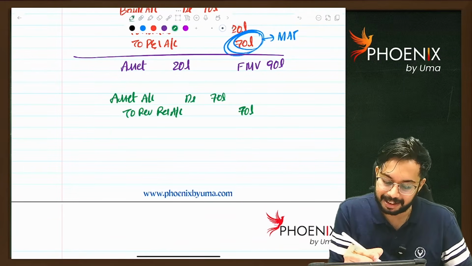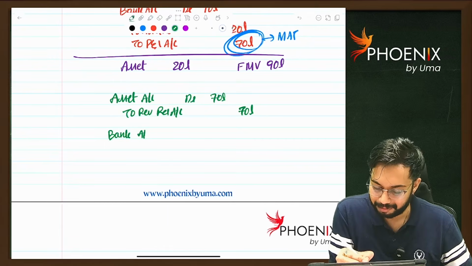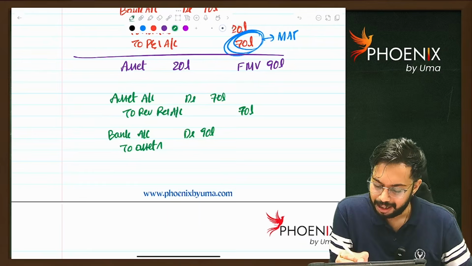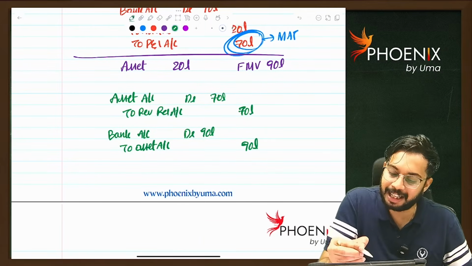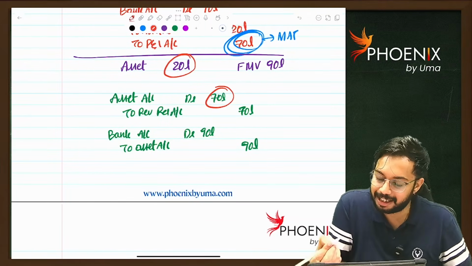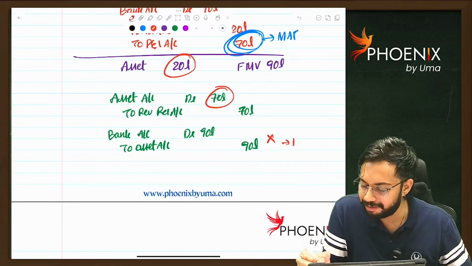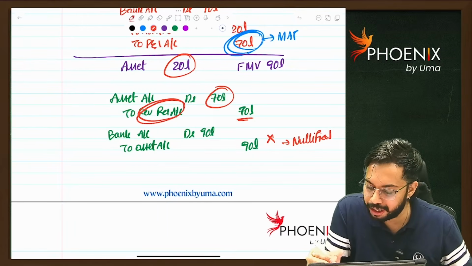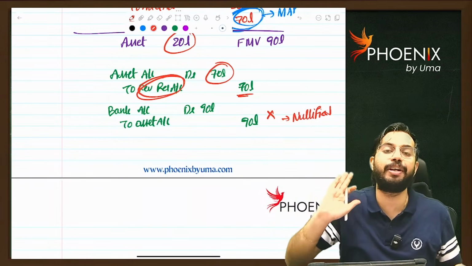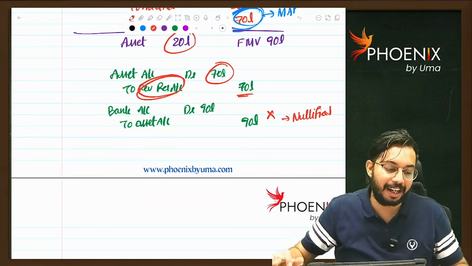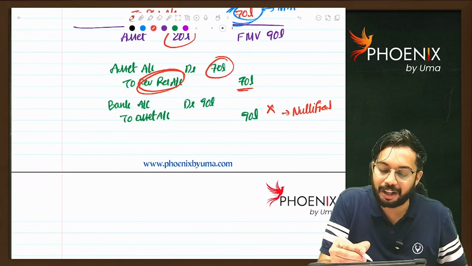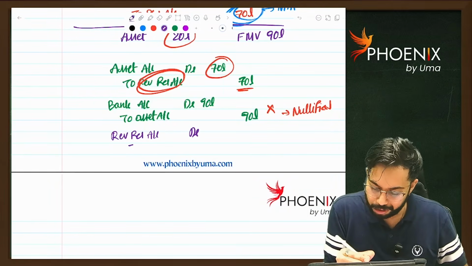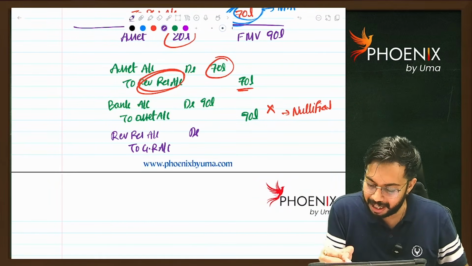Now I will sell the asset: bank account debit 90 lakhs to asset account 90 lakhs, nullified, na. Asset account is 70 lakh plus 20 lakhs, 90 lakhs, it got nullified. And whatever my profit is there, in revaluation reserve, I will directly transfer to general reserve without touching P&L account. Are you able to understand the loop? Revaluation reserve account debit to general reserve account 70 lakh rupees.